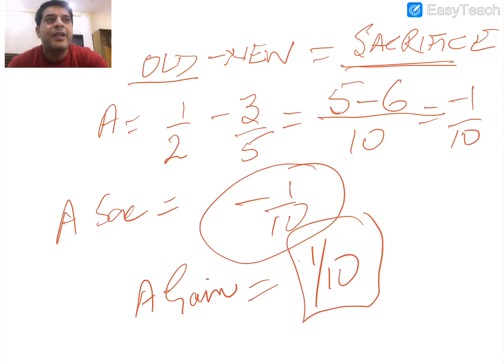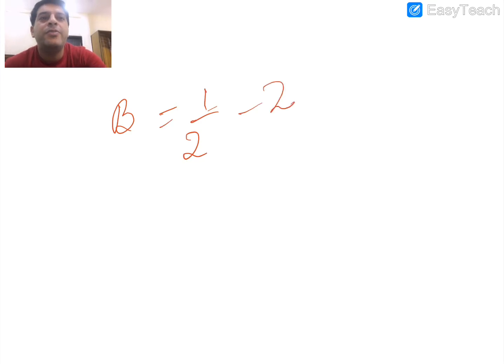Similarly, what will B get? Earlier he was getting 1/2. Now he is getting 2/5.